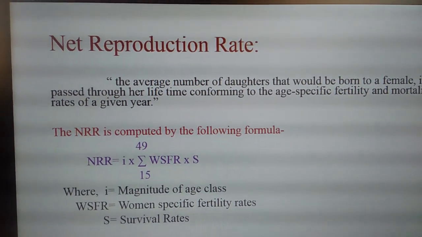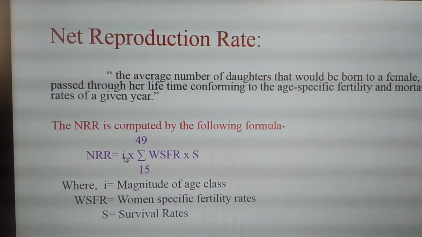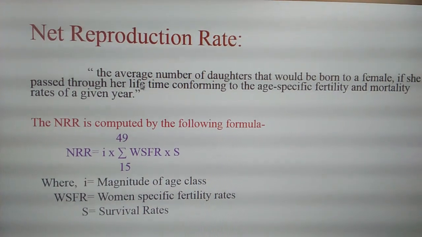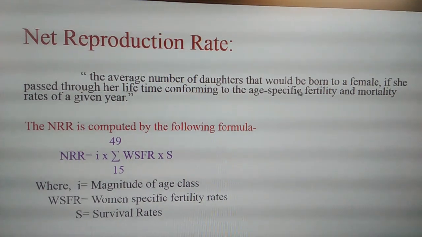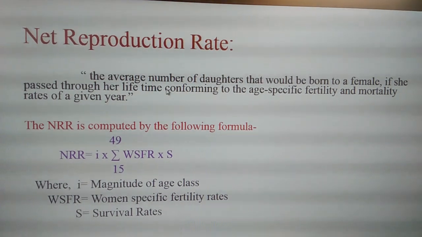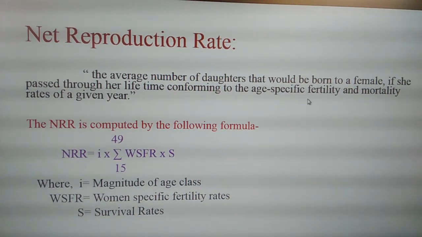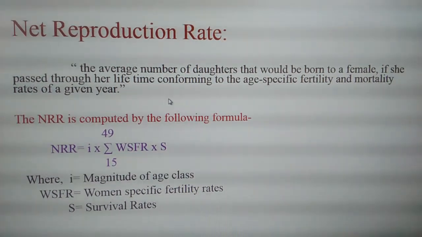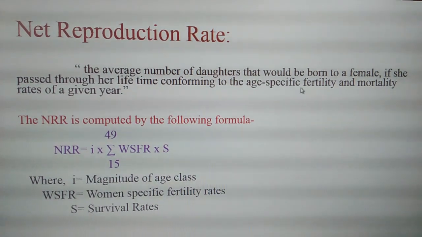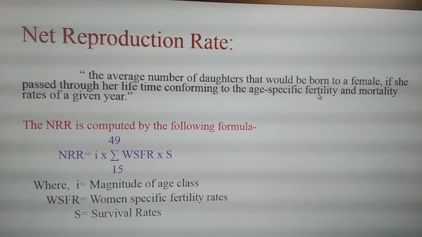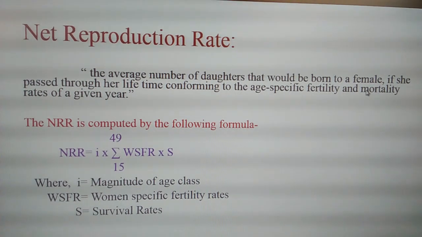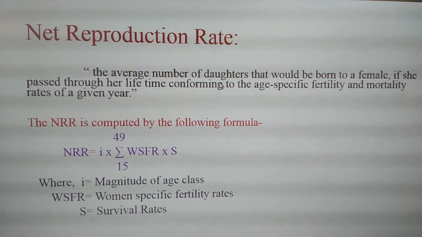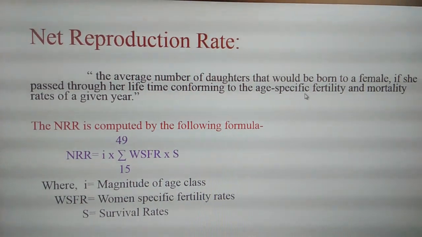Dear student, now let us study about the next reproduction rate, that is NRR, net reproduction rate. It is defined as the average number of daughters that would be born to a female if she passed through her lifetime conforming to the age-specific fertility as well as the mortality rates of a given year. So this indicates that in NRR we consider both fertility, which is referred to as birth, and mortality, which refers to death. So both the fertility and mortality are considered, especially for the daughters that are born to a female.